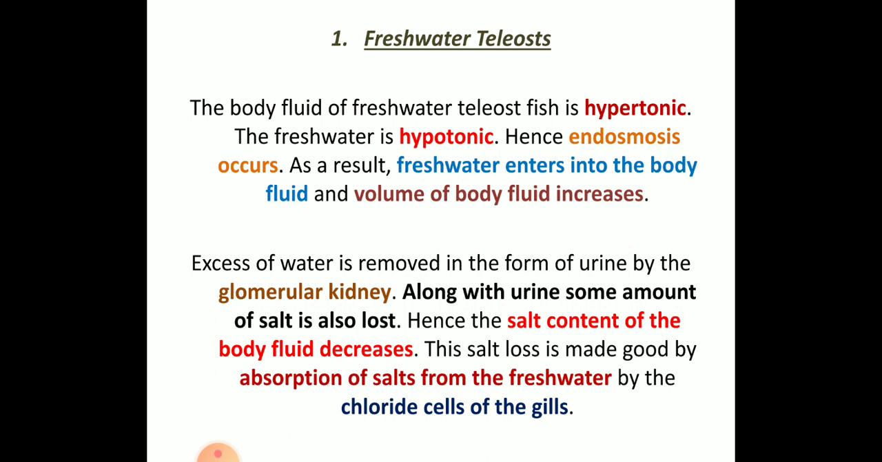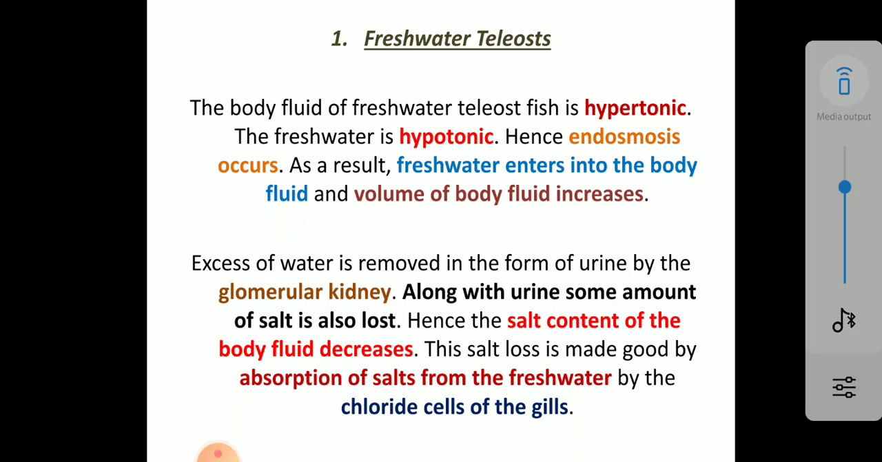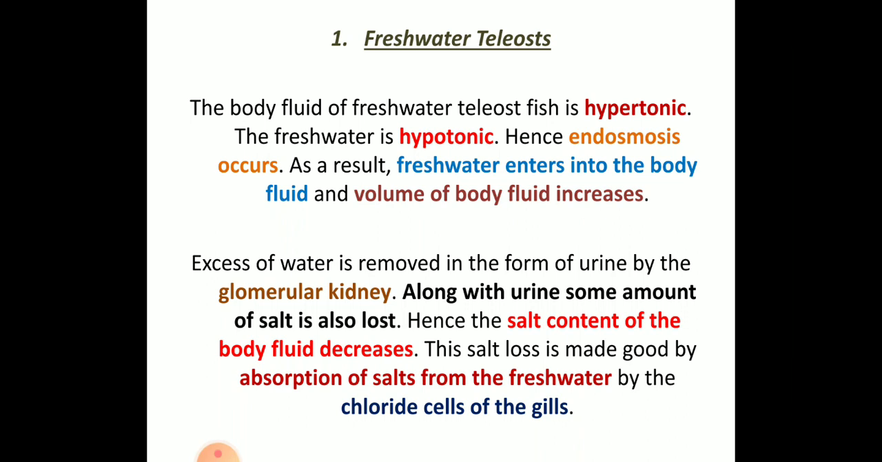During that time, what all changes happen inside the body? For example, the excess water is removed in the form of urine through the glomerular kidney. Along with the urine, a certain amount of salt is also lost, so the salt content of the body fluid decreases. If the salt content is decreasing, the water content has to increase. This salt loss is made up by the absorption of salt from the fresh water by chloride cells in the gills.